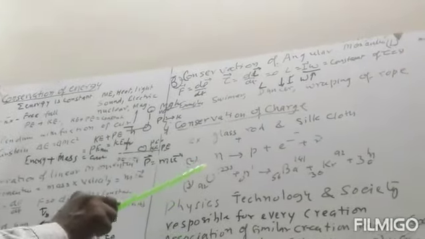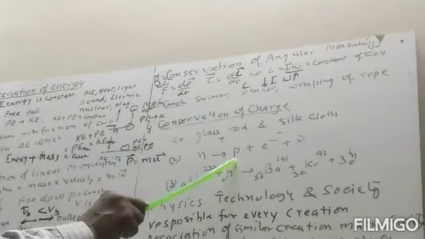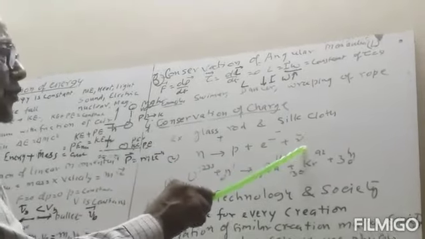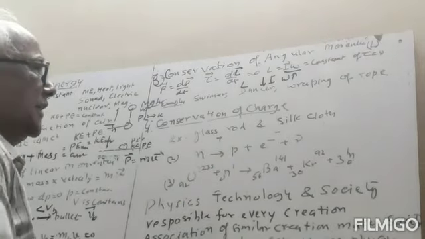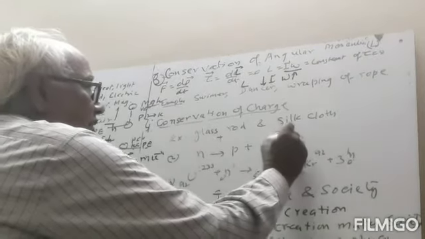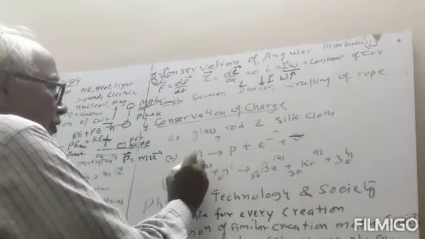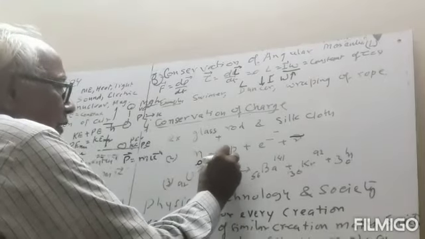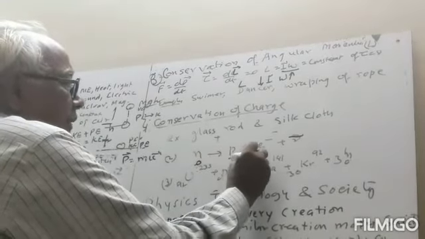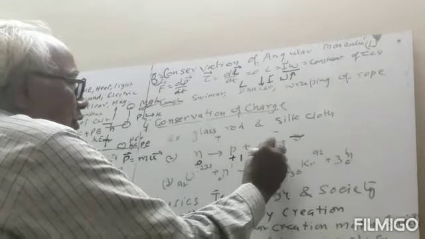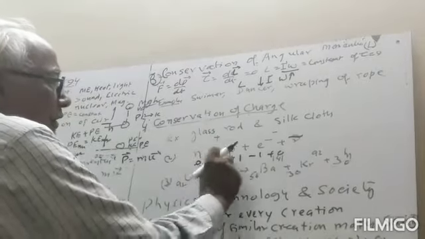Now we can take the example of beta decay. In beta decay, a neutron is changed to a proton plus an electron plus a neutrino. It is an antineutrino. The charge of the neutron is 0, the charge of the proton is +1, the charge of the electron is -1, and the neutrino is 0. So 0 is equal to 0.